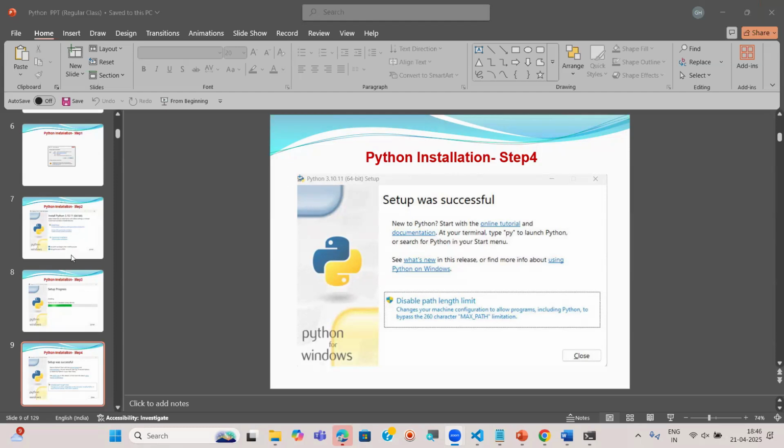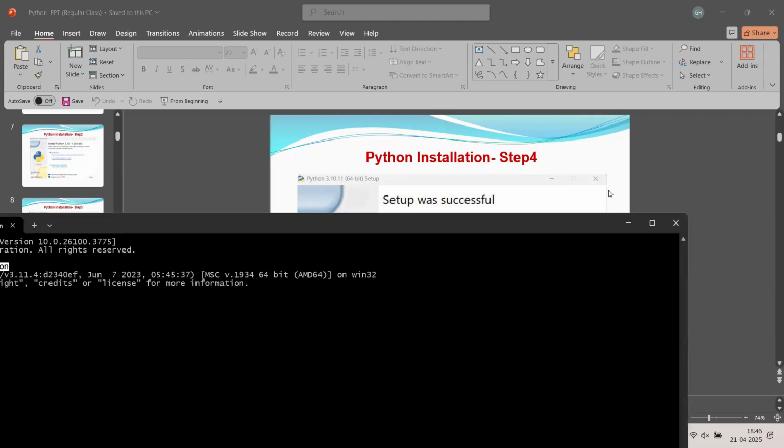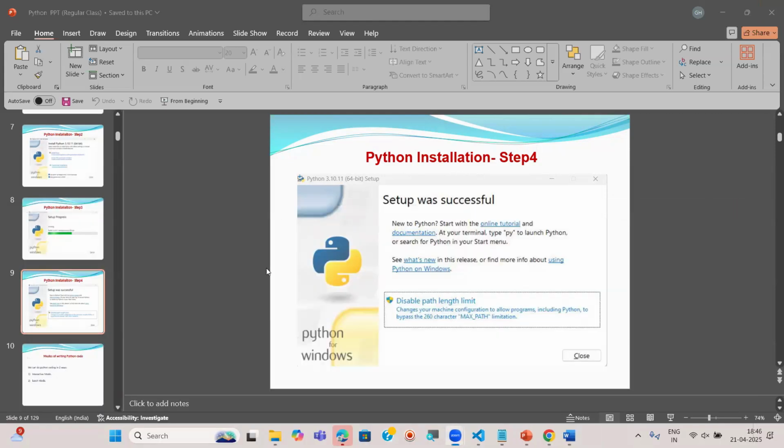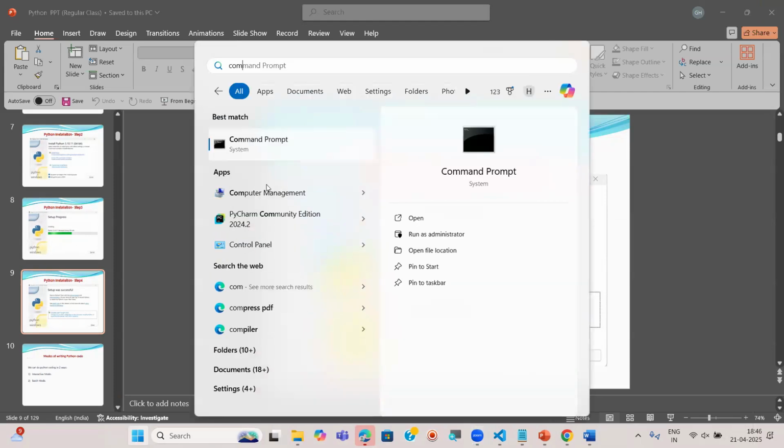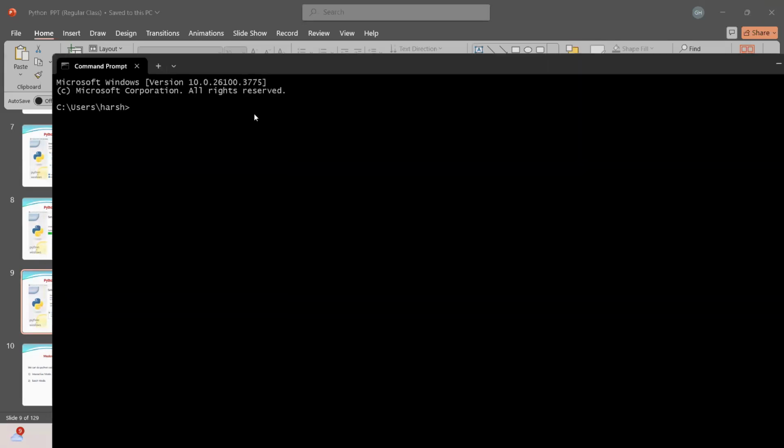Today, all of you can download and install the Python software. After installing, go to the command prompt. You can search for command prompt. As I said, in Windows it is the command prompt; in Mac OS, it is the terminal. After opening it, type py or python. You can type py as a shortcut, or python will also work.